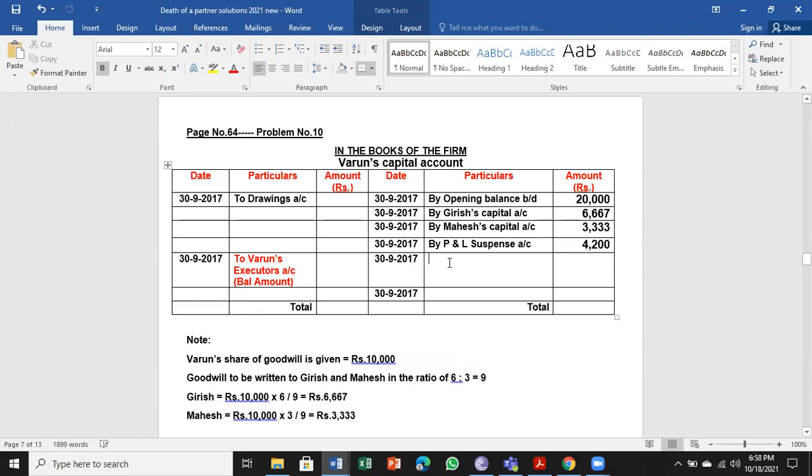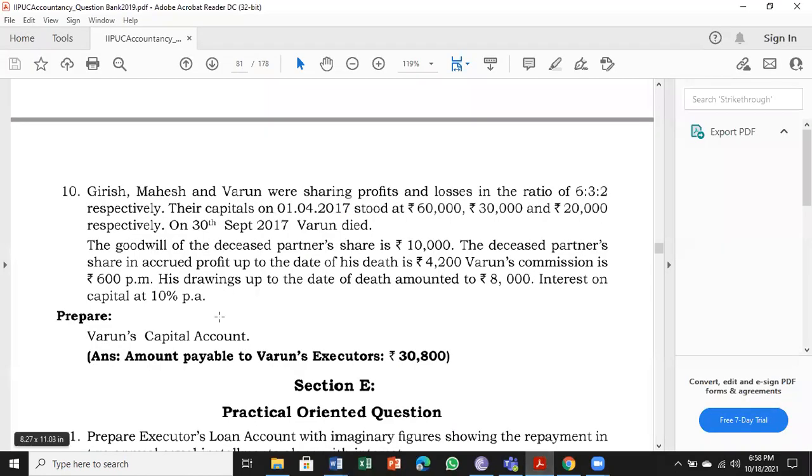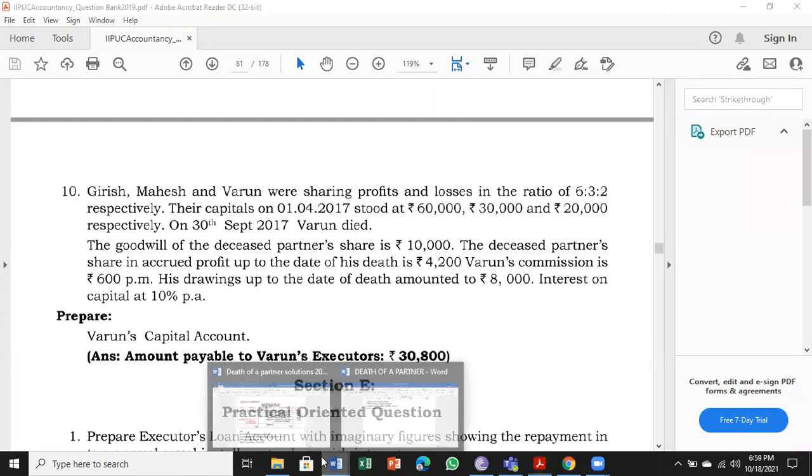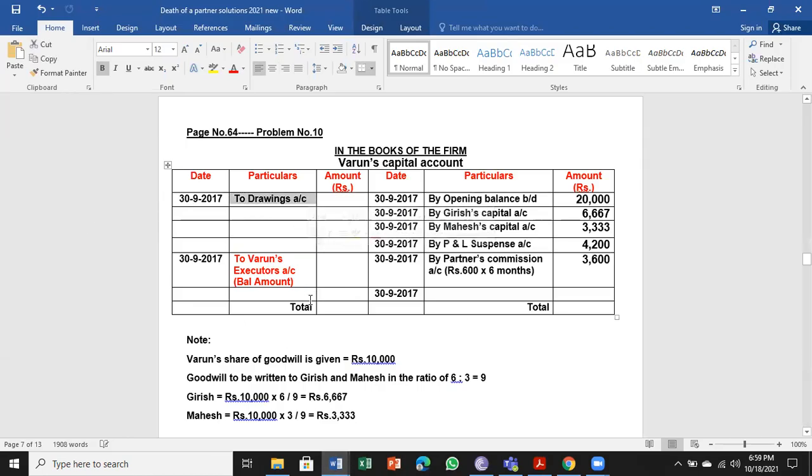Varun's commission is also a partner's commission. Per month 600 rupees, and he was alive for 6 months, so 3,600. It is also a benefit for the partner. His drawings up to the date of death amounted to 8,000, so to drawings account on the debit side, 8,000.